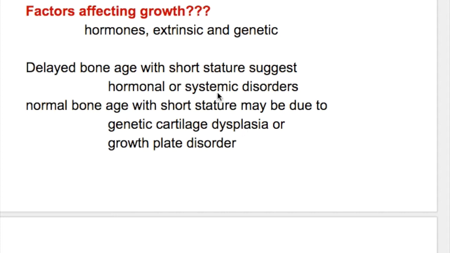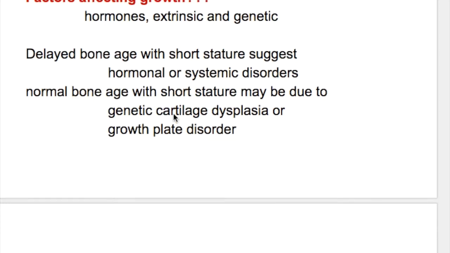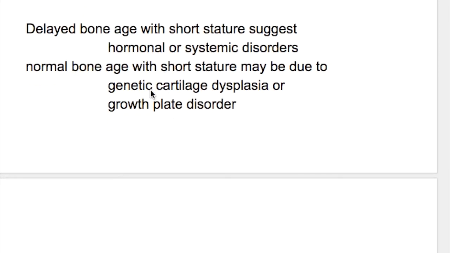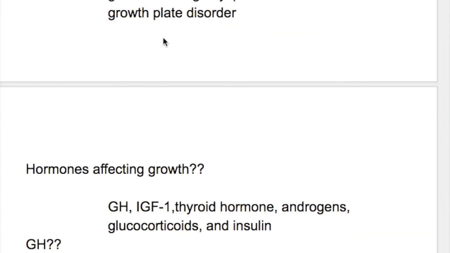What's the difference between the short stature of different disorders? A delayed bone age with short stature suggests hormonal or systemic disorders. A normal bone age with short stature may be due to genetic cartilage dysplasia or growth plate disorders.